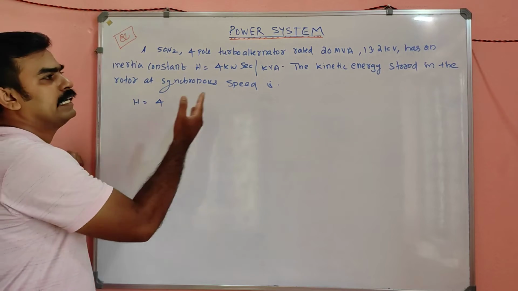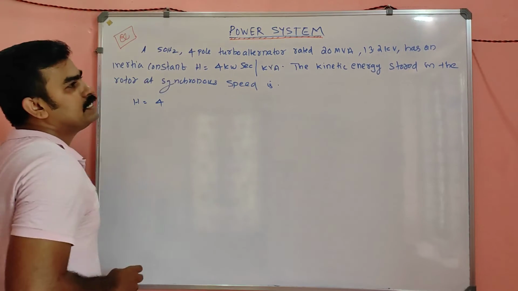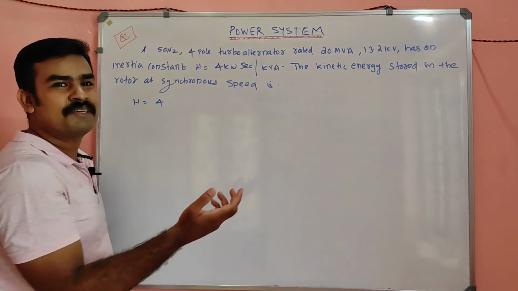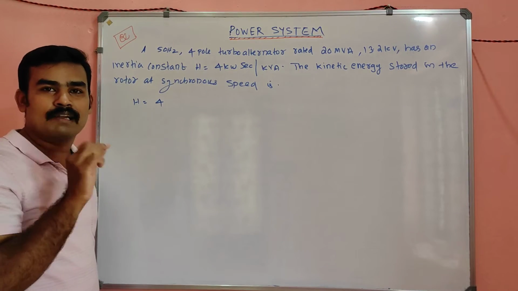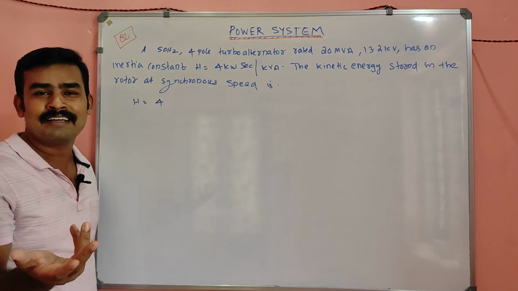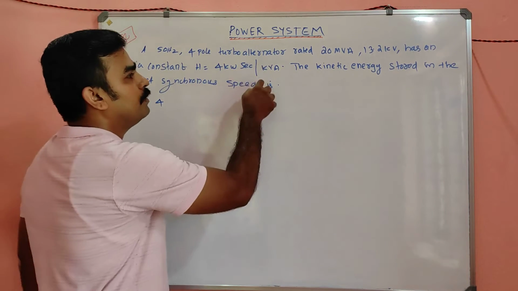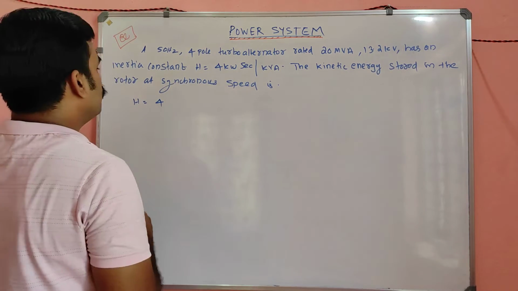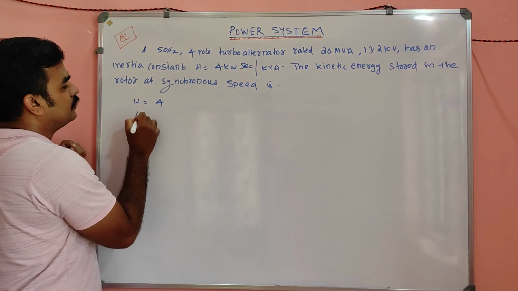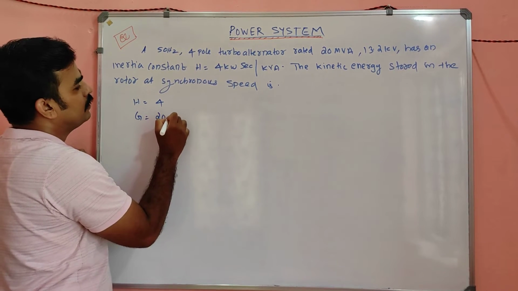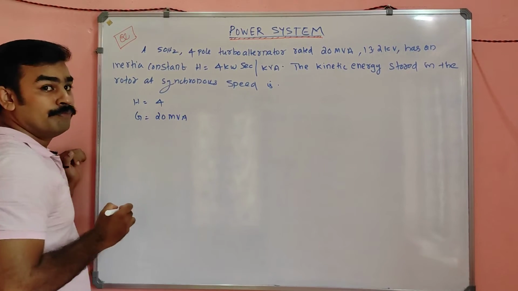Now they have clearly mentioned H is equal to 4 kilowatt second per kVA. Kilowatt into second, power into time, is energy, kilojoule, per kVA, divided by MVA rating. Correct now? So what is G now? The rating of the alternator G is equal to 20 MVA. Is it clear, my dears?